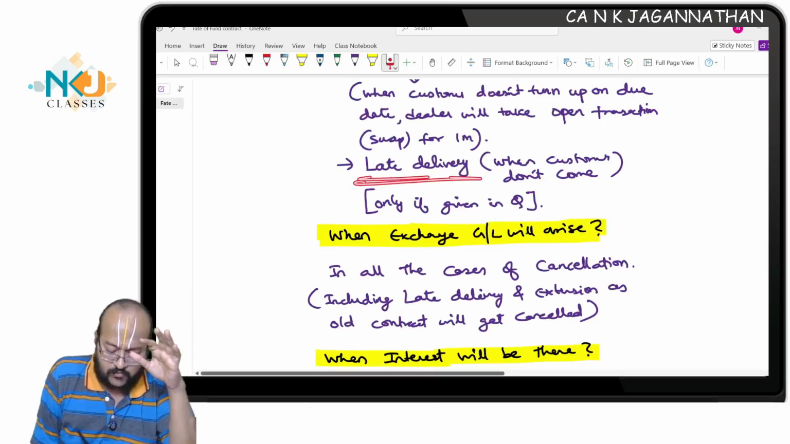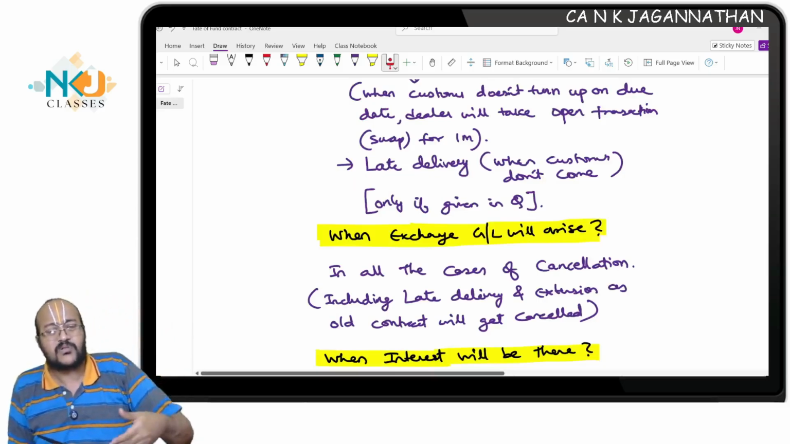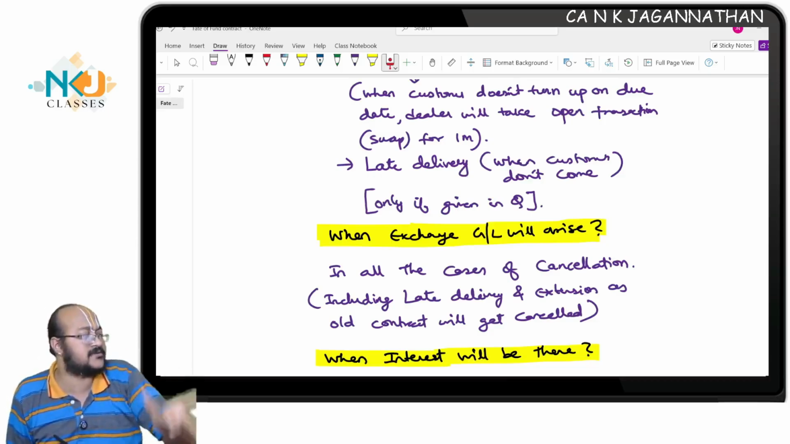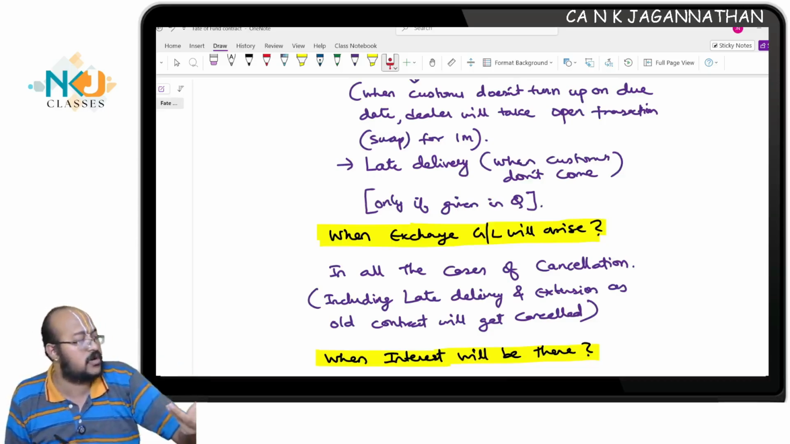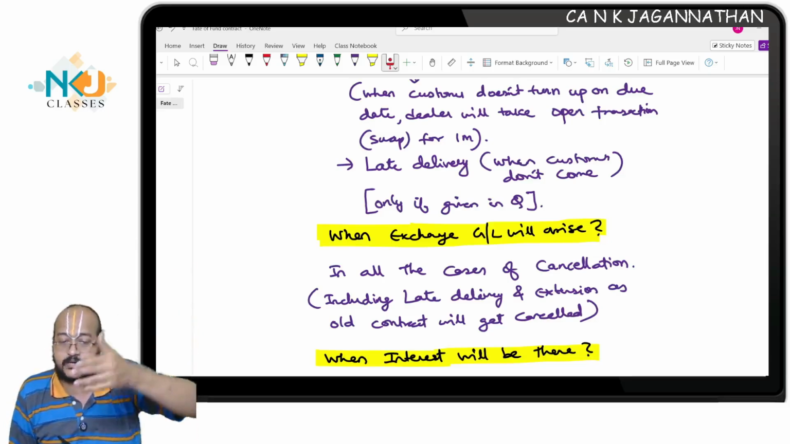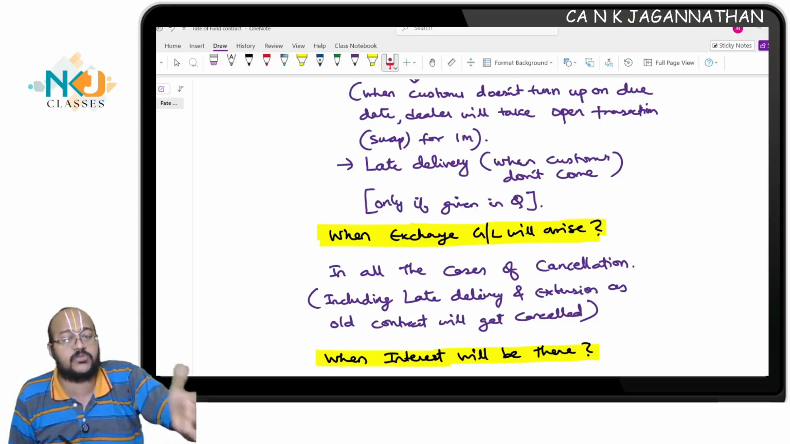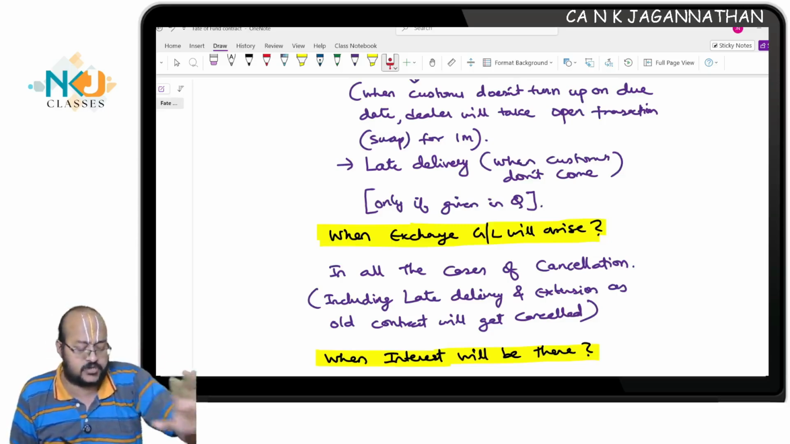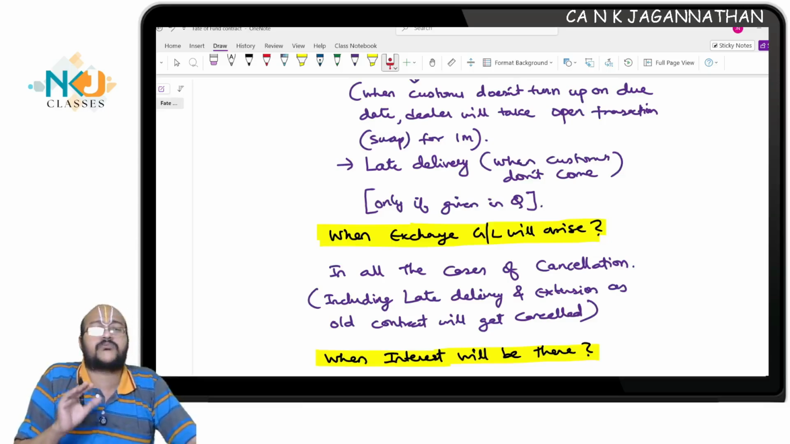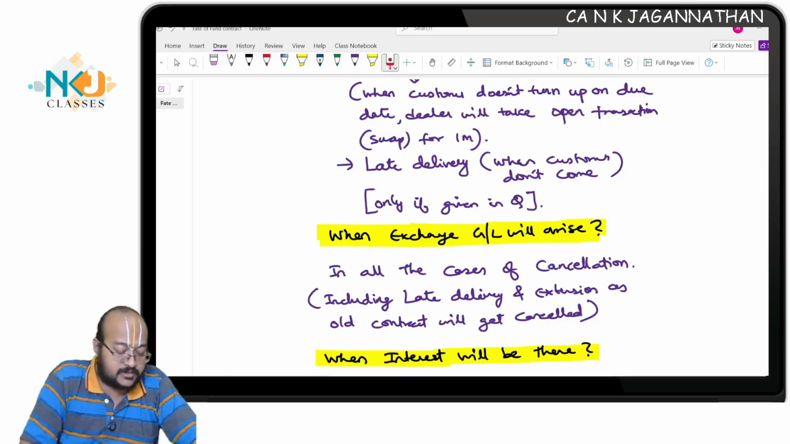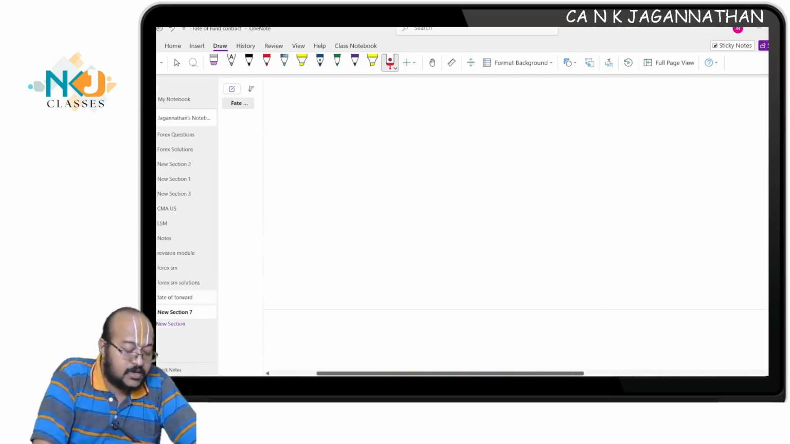Even if you take delivery, what happened? See, even if you take delivery after 4 days, cancellation will happen, and a new contract will be issued. The old contract will get cancelled, but on that date they don't know when you will come. So what will they do? They will take a 1 month open transaction, a swap transaction, but it may not be given in the question every time. Which means you should consider it only when the details regarding the swap transaction are given in the question. So what are the details regarding the swap transaction?